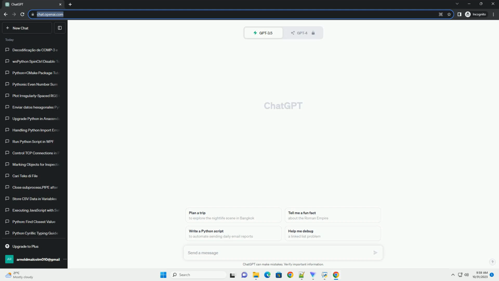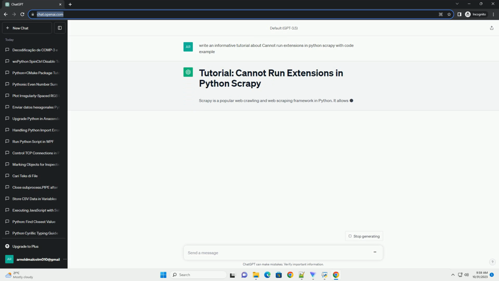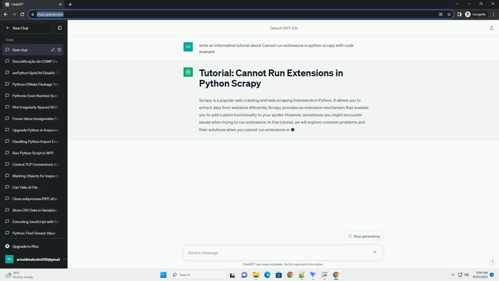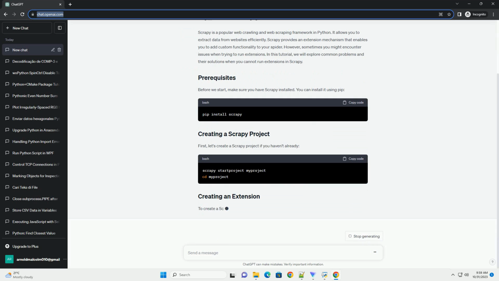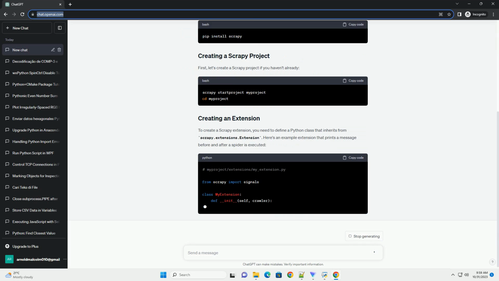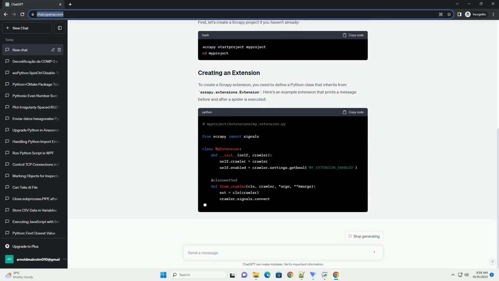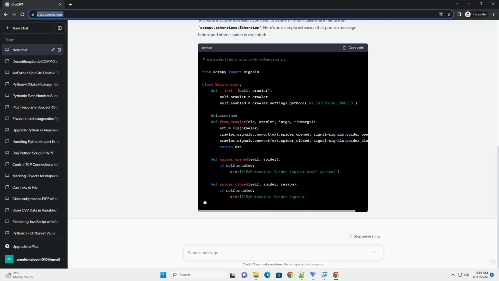Scrapy is a popular web crawling and web scraping framework in Python. It allows you to extract data from websites efficiently. Scrapy provides an extension mechanism that enables you to add custom functionality to your spider. However, sometimes you might encounter issues when trying to run extensions. In this tutorial, we will explore common problems and their solutions when you cannot run extensions in Scrapy.